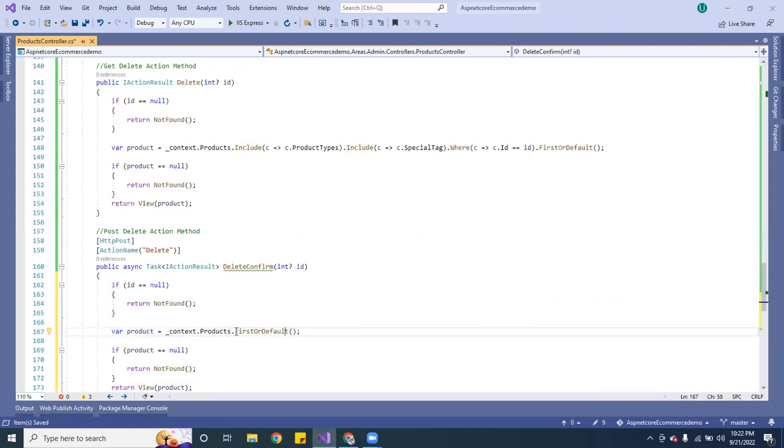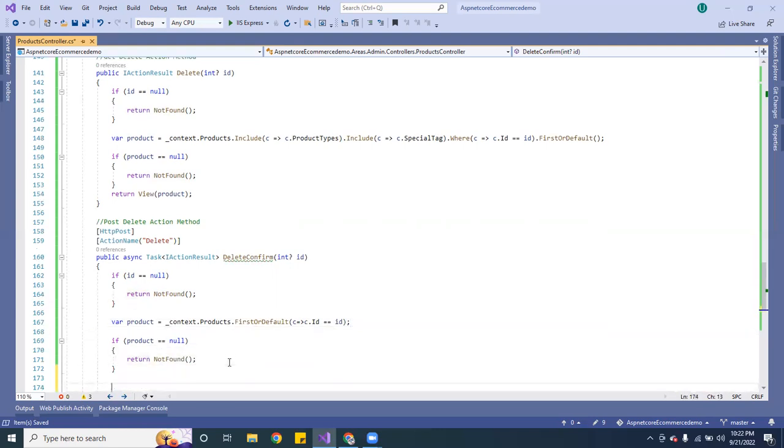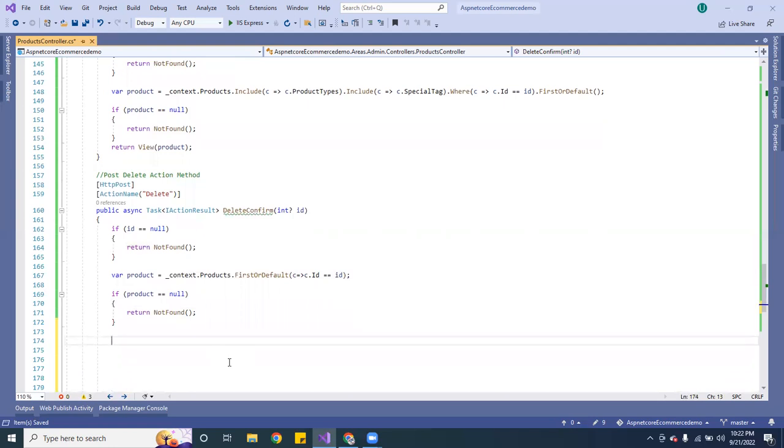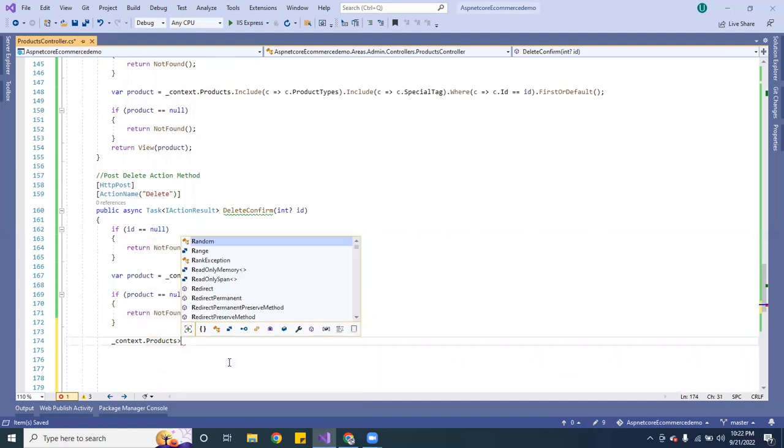So here I want to do FirstOrDefault, and if we have an ID, then we want to compare it. So if there's an ID there, okay, now that you have a product there, you check it. So now you can actually go here, you want to do context.products, and you want to remove it.